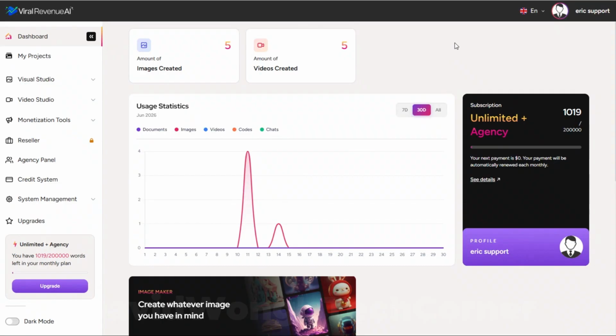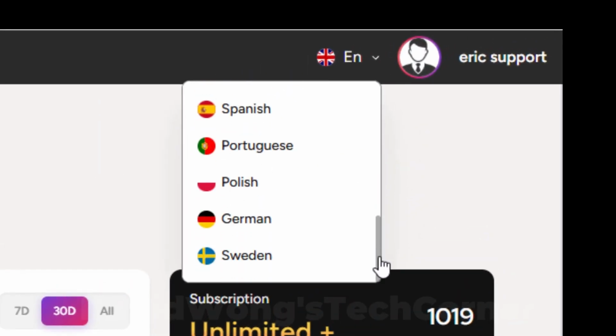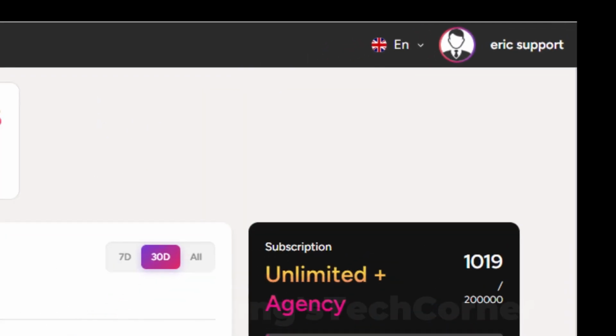Here is a quick live demonstration of how Viral Revenue AI works in practice inside the actual dashboard. When you log into the dashboard for Viral Revenue AI, you'll see some statistics and some quick links to get around. Before we jump into the navigation, two things I want to point out. The first is in the top right-hand corner, you can select your language. There's a bunch to choose from. We'll leave it on English for now.